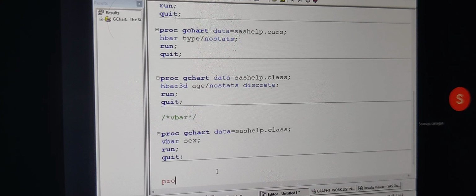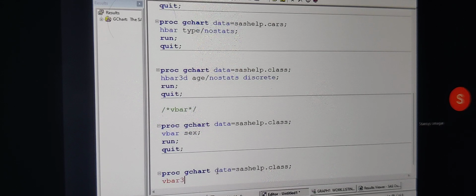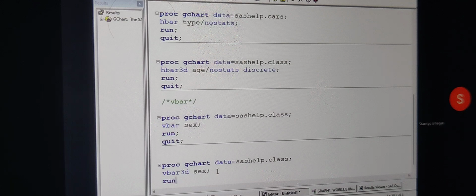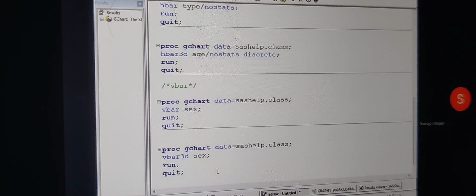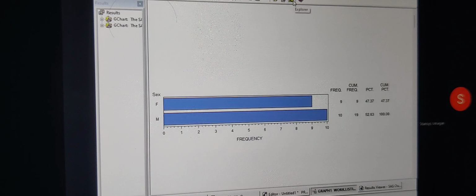Okay sir. Now, I'm writing proc gchart, data is equal to sashelp.class, and then this time I'm writing vbar3d. Now I want to have a 3D structure for the sex variable. I'm writing vertical bar 3D. So we can request a 3D structure for vertical bars also, and this is how we are going to get it.